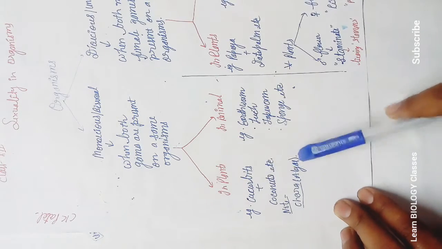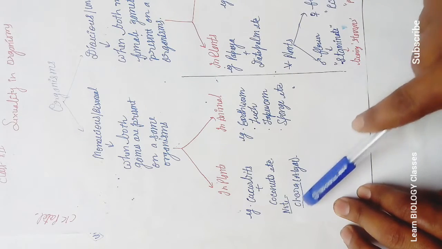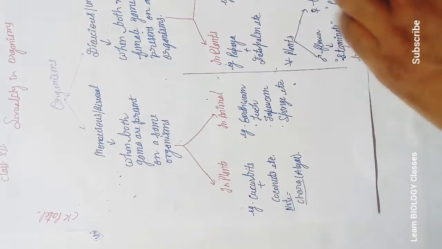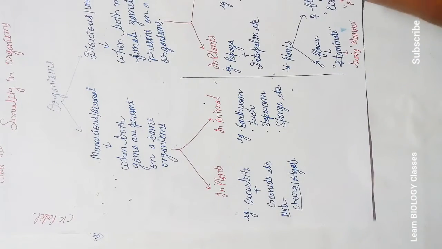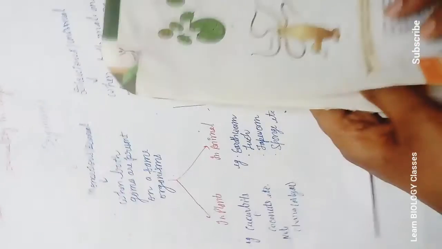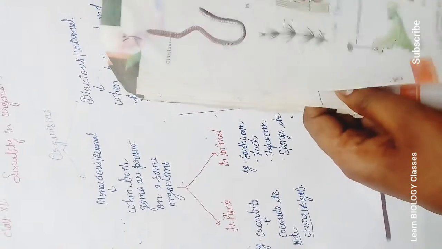In the case of algae there is Chara. You all can see its diagram.